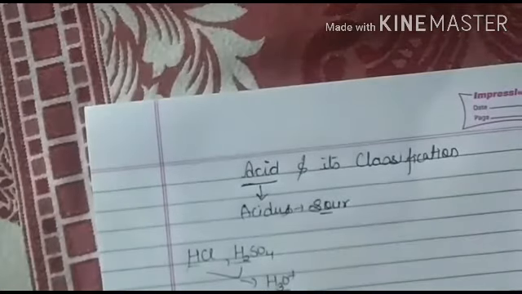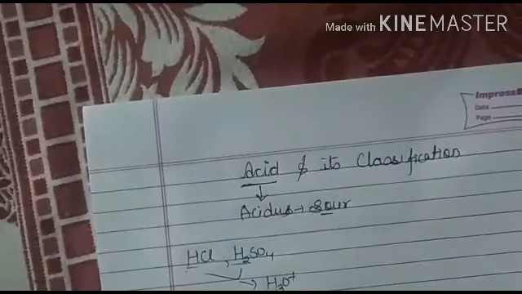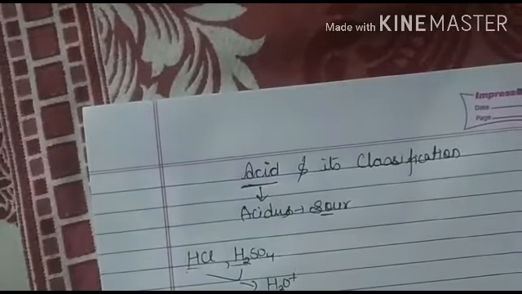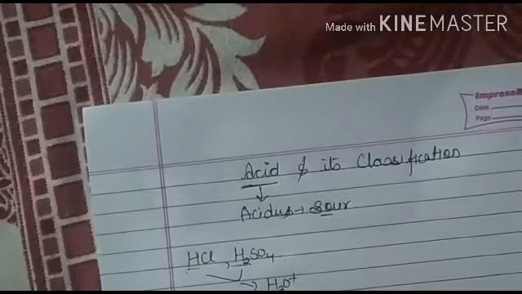From the natural source, the acid is obtained from plants. The acid which is obtained from plants is known as organic acid. Second, we have the acid that we obtain from minerals, known as mineral acid, but it is also known as inorganic acid.